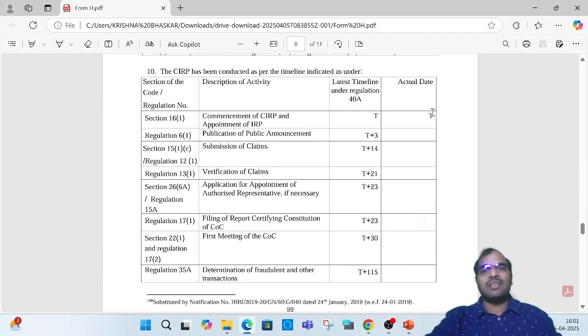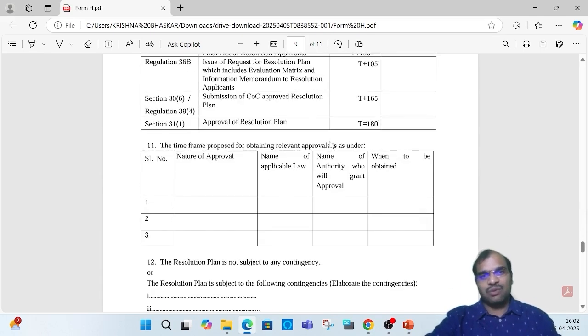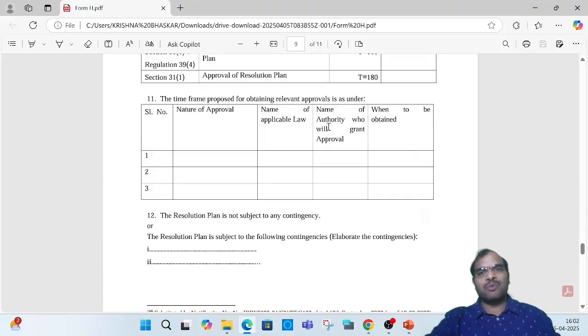Then the timeline; in the previous lessons we have discussed the timeline. The actual timeline under regulation 40A, then the actual time taken. Did you comply with the law or not? From this we can understand. Then the time frame proposed for obtaining the relevant approvals. As we have already discussed, the resolution plan must have the approval details also.